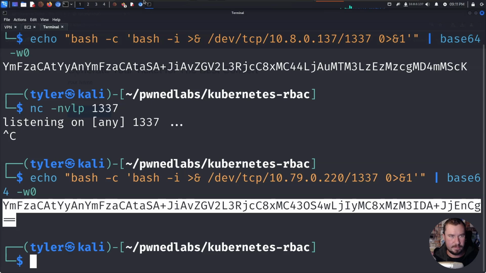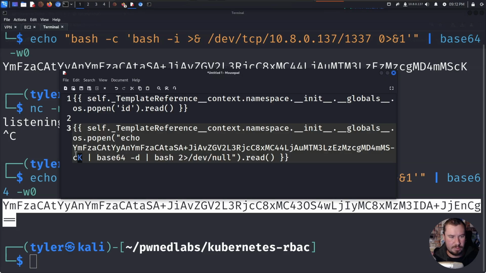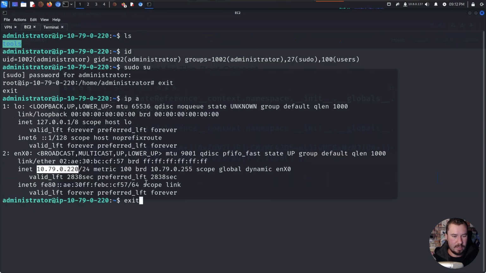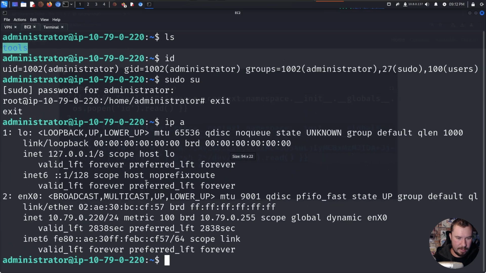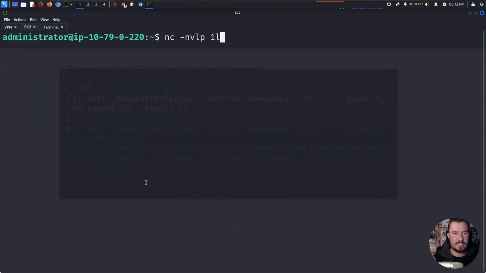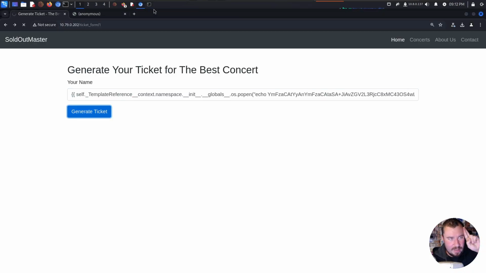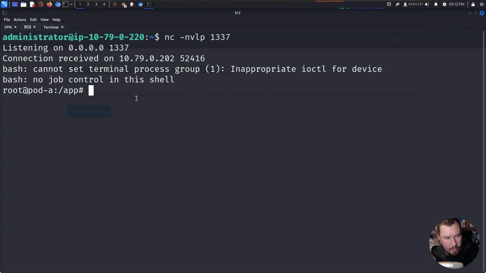So let's go ahead and copy this string. We can jump over to our notepad, and we just want to replace our previous base64 encoded character-safe reverse shell. And we will copy that. Let's start a listener. Whoops. Okay, Control Shift, there we go. Let's start a listener on here on port 1337. Jump over to this, paste in the string, click generate ticket, cross our fingers, and there we go. We have a reverse shell into a pod, which should make you think of Kubernetes and Kubernetes pods.